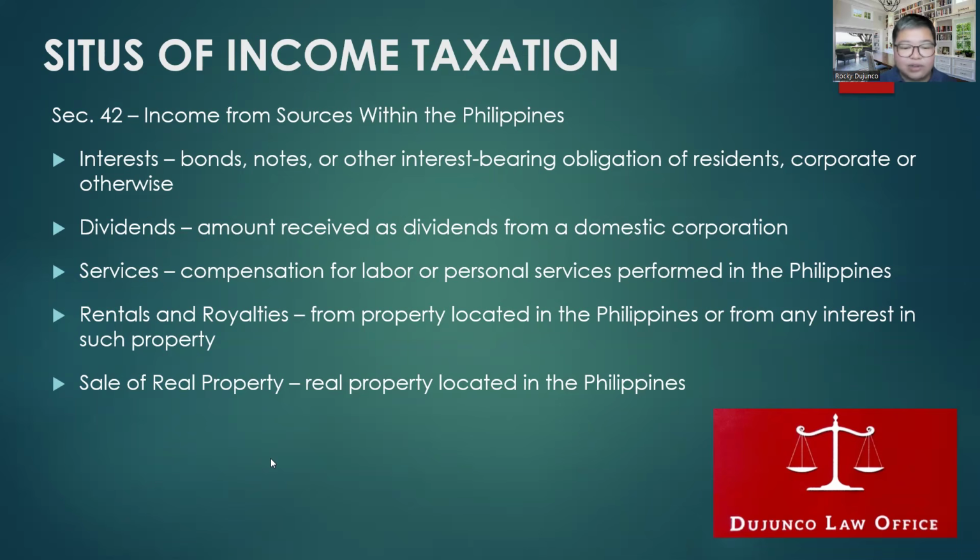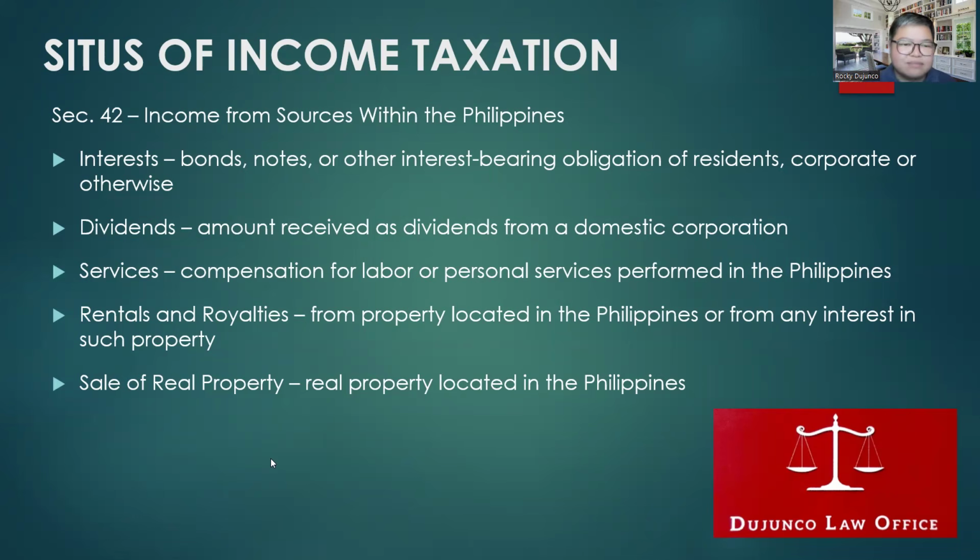Next, rentals and royalties. How do you know if it is sourced from within? Rentals and royalties from property located in the Philippines or from any interest in such property, including rentals or royalties. So it's the location of the property na nagbibigay ng rentals and royalties that will determine the situs. And last but not the least, sale of real property. Gains, profits, and income from sale of real property located in the Philippines. Location also determines the situs.